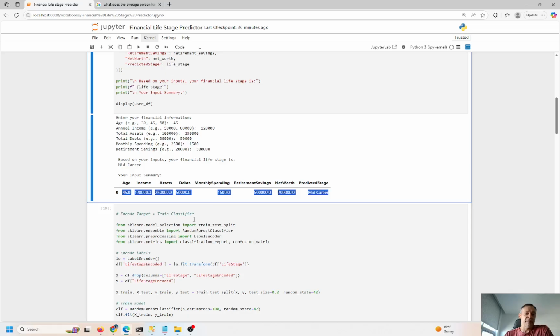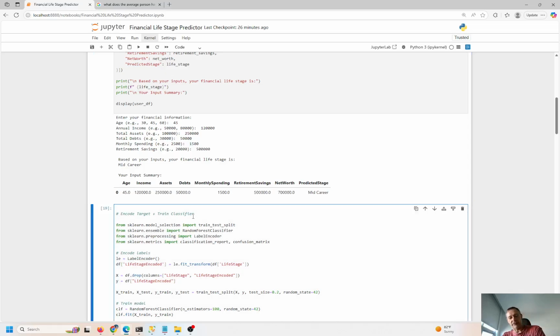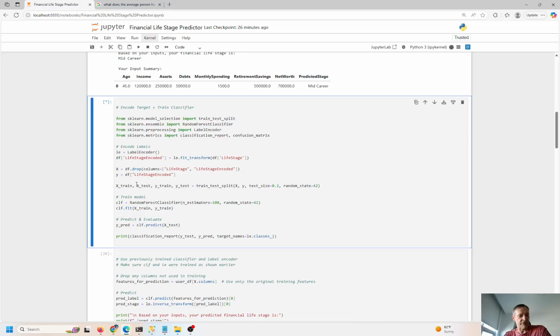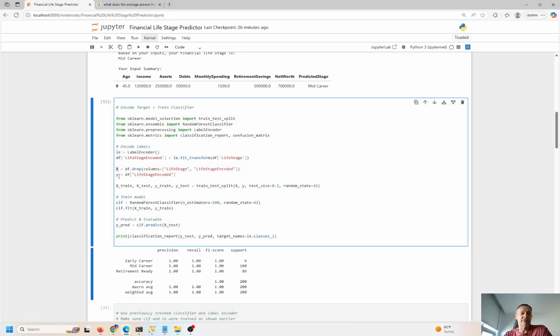Now we're going to train and encode the classifier. This is where the ML stuff comes into play, right? The X is going to be the independent variable. The Y will be the dependent. We are going to drop life stage and life stage encoded and just look at life stage encoded and make this kind of prediction, right? So the X variable is the independent variable. It's going to be all of these inputs right here.